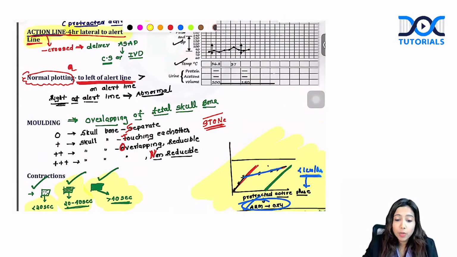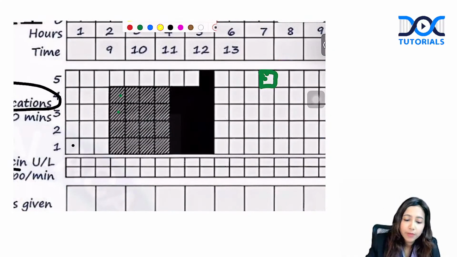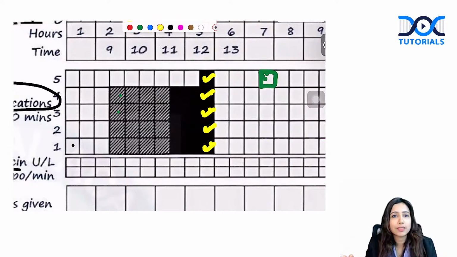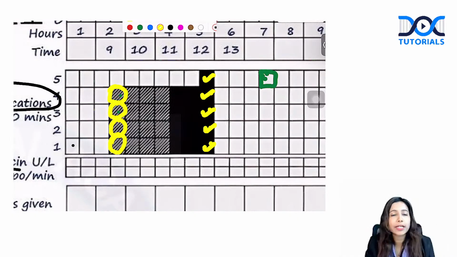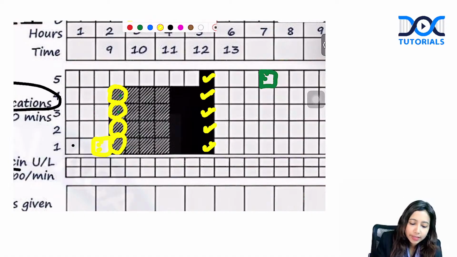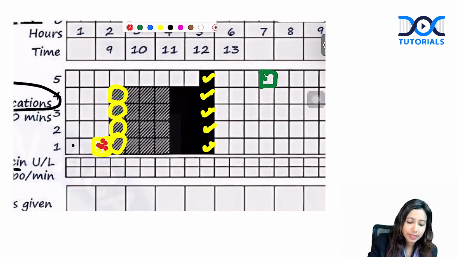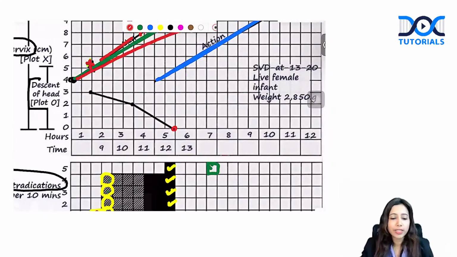So in the partogram, if they show you this aspect, can you interpret this for me here? What is shown here? There are 5 contractions, 1, 2, 3, 4, 5, lasting more than 40 seconds. Whereas the first one, if you see, is 1, 2, 3, 4. There are 4 contractions lasting 20 to 40 seconds. If I make a dotted box like this, you will say 1 contraction lasting less than 20 seconds. Yes, this is how you read the contraction aspect as well.